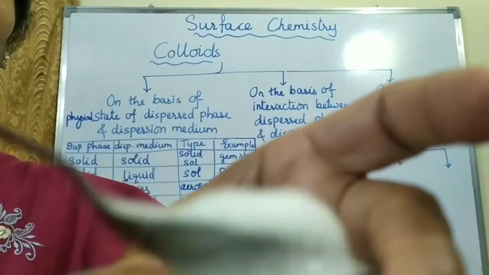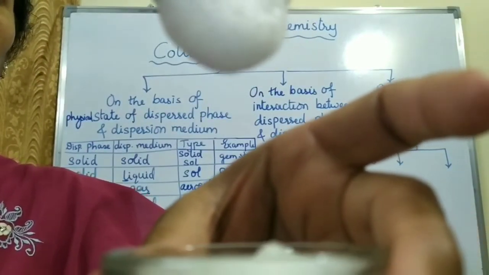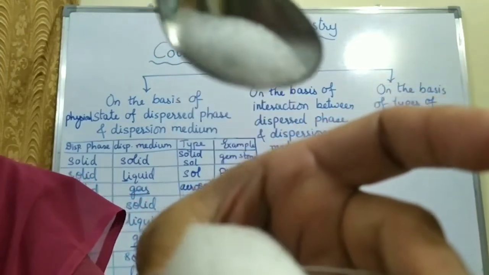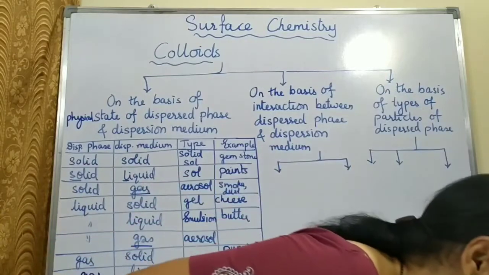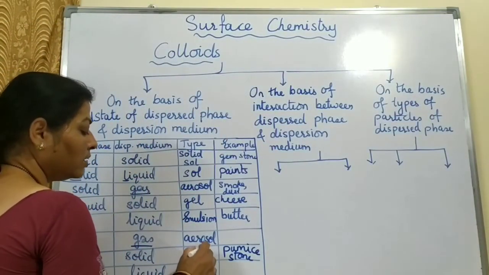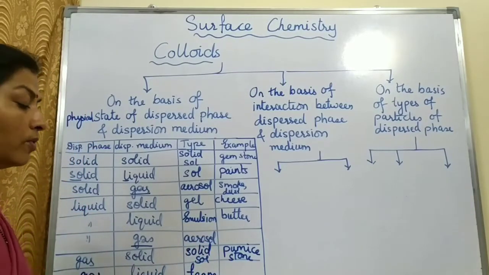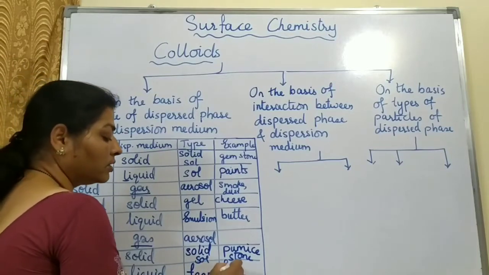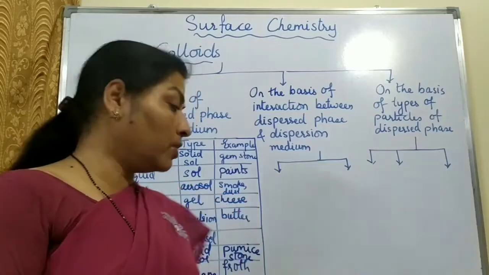Gas is trapped in liquid, so it is an example of gas in liquid. Gas in solid is again a solid sol, and gas in liquid is foam. Just now you saw froth. It was a soap solution in which we created foam or froth.